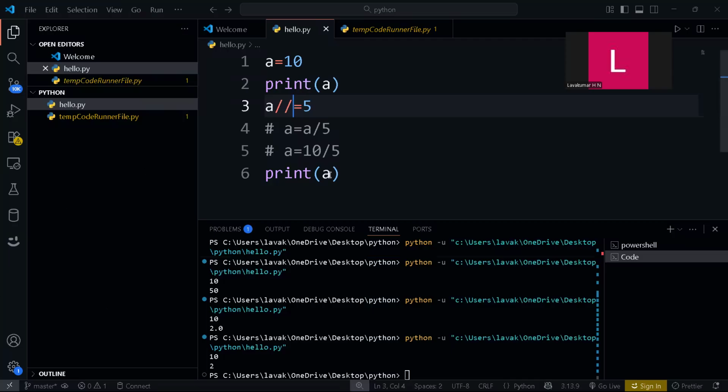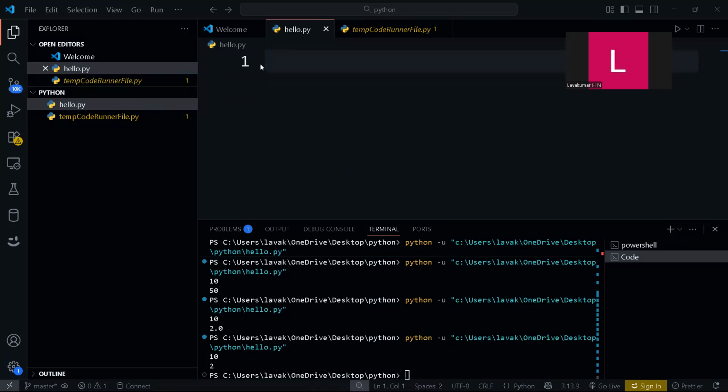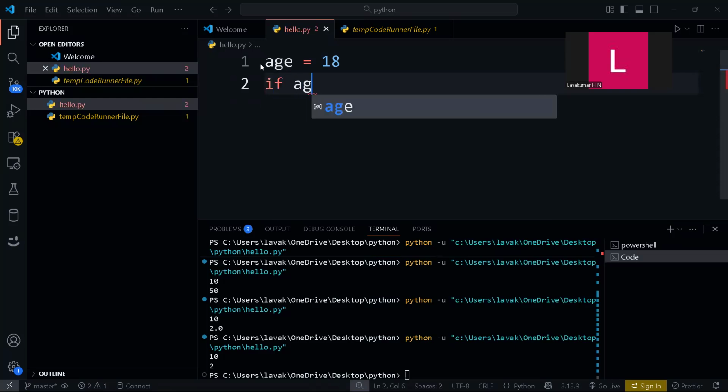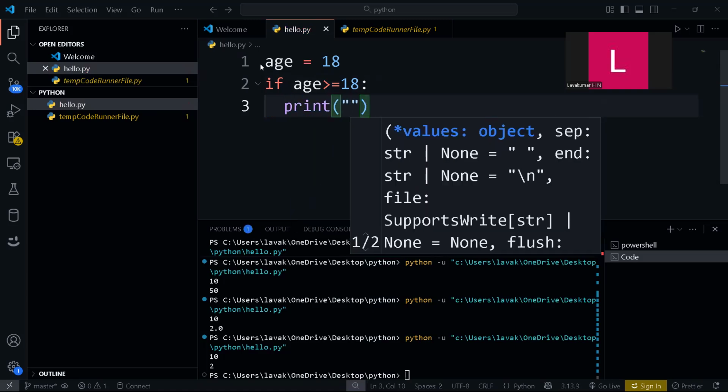See here. In the same example, I will take age equal to 18. Now I will write if, with the condition age greater than or equal to 18. Whenever you do this in VS Code, it will take you to the indented line, or else if there is no indentation, use one tab. Then you will have print eligible.